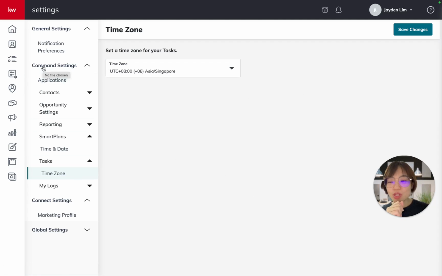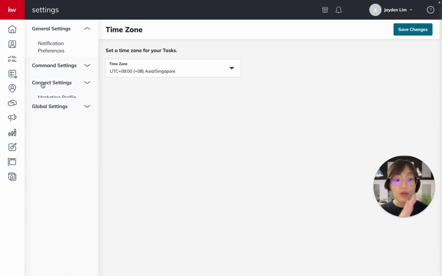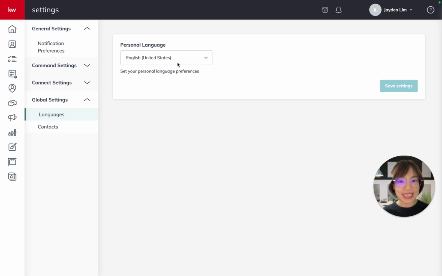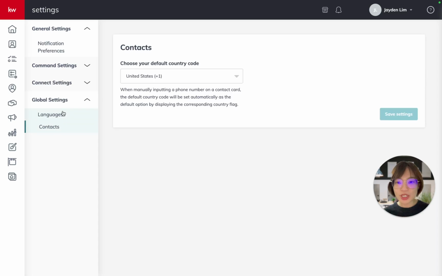And I just want to do a very quick overview on the integrations that we have. Before I go there, I want to quickly just talk about global settings here. So there's a languages here whereby you can actually select your language. Then there's the next one, which is contacts here. So here you can actually choose your default country code, phone number.